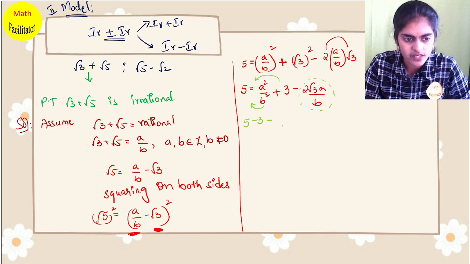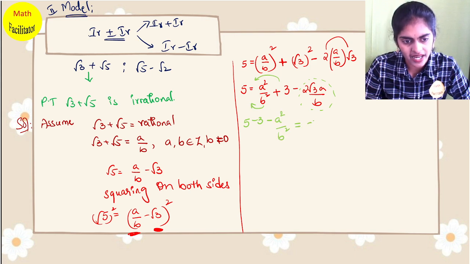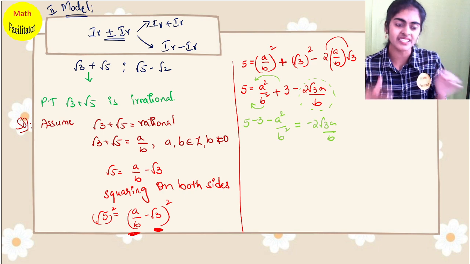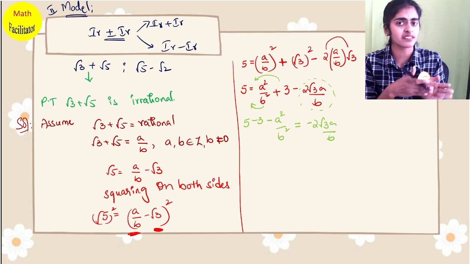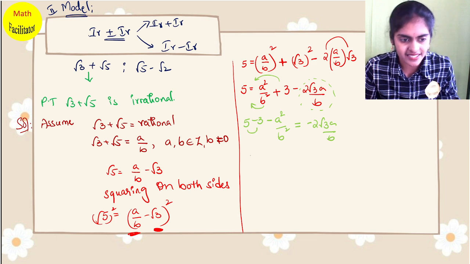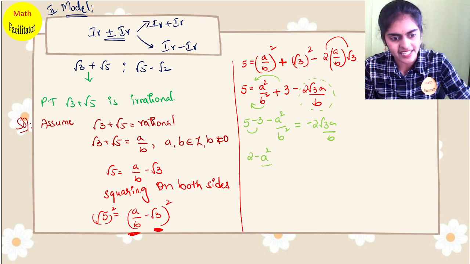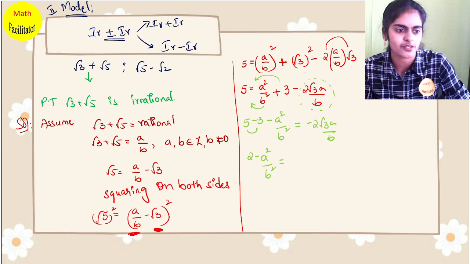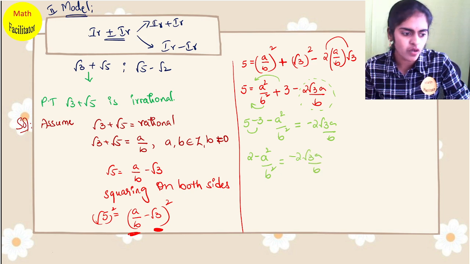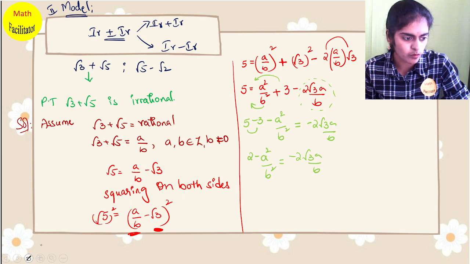A square, minus b square, also becomes minus a square by b square, is equal to minus 2 root 3 a by b. Or you may say, ma'am, this is minus 2 root 3, so can we take minus 2 root 3 to the other side? Yes, obviously you can. No problem. Okay. So 5 minus 3 is 2. 2 minus a square by b square is equal to minus 2 root 3 by ab. No harm in solving this. However you want, you can solve.